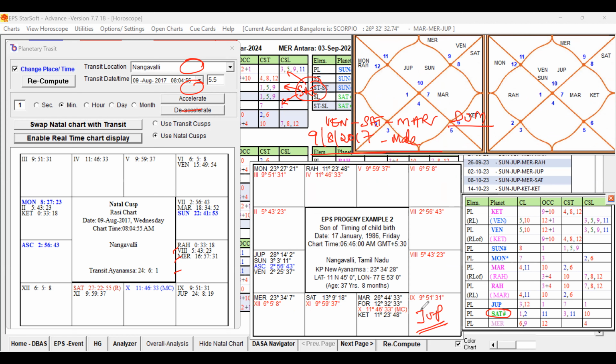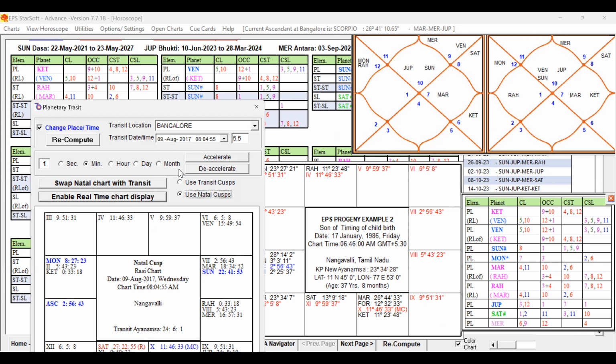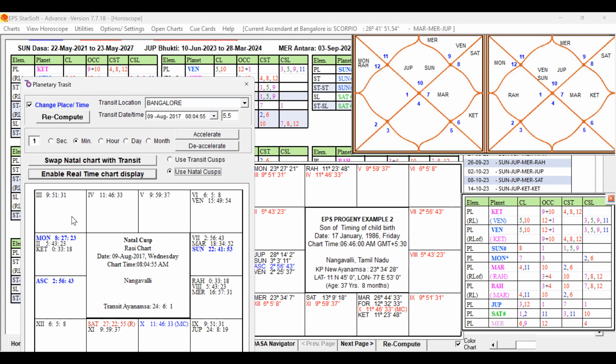That Jupiter is aspecting the fifth house in the transit, because the fifth cusp is here and Jupiter is aspecting the fifth house, and also Jupiter is aspecting Lagna as per the houses, and also aspecting the natal Venus, the fifth lord. So that way the transit is also supportive. I think you are able to understand how the transit of Jupiter at the time of delivery is supportive. Moreover, if you check the key planets of each planet, the Dasa, Bhukti, Antra and the Moon, everything will definitely be supportive only in the key planets.